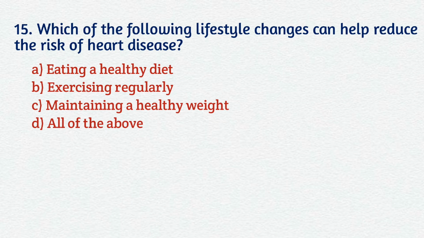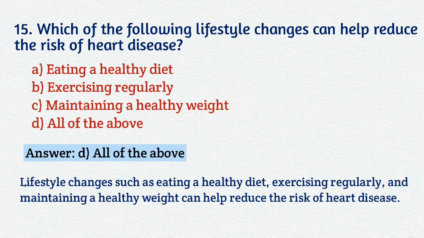Question number 15. Which of the following lifestyle changes can help reduce the risk of heart disease? A. Eating a healthy diet. B. Exercising regularly. C. Maintaining a healthy weight. D. All of the above. Your correct answer is D. All of the above. Lifestyle changes such as eating a healthy diet, exercising regularly, and maintaining a healthy weight can help reduce the risk of heart disease.